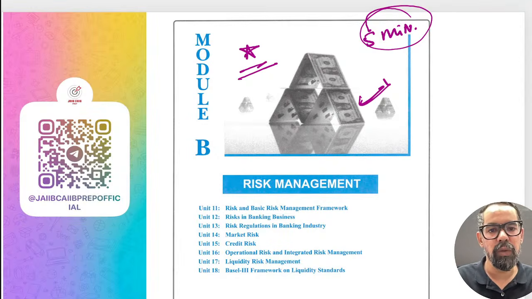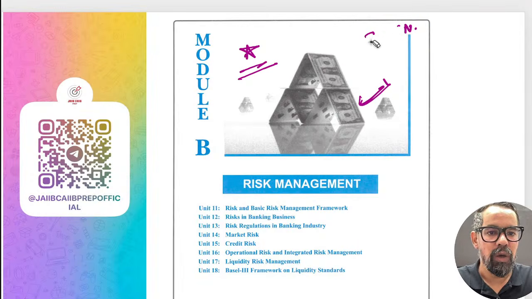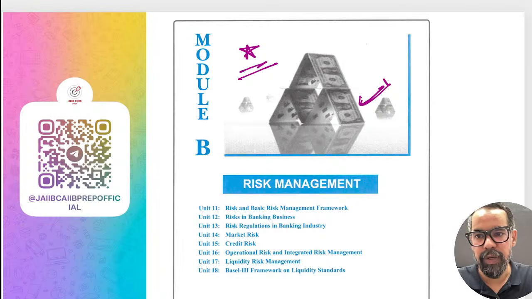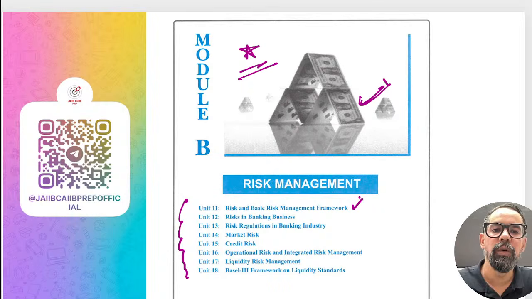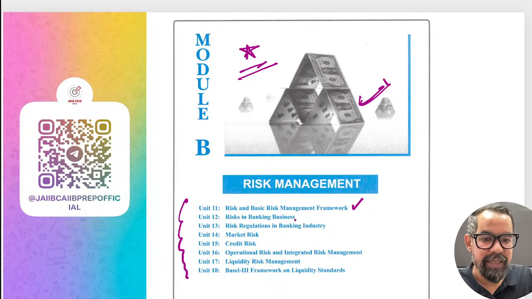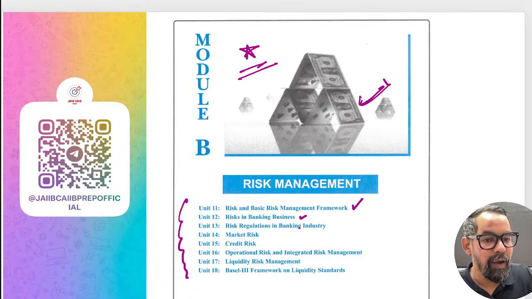When it comes to module B, it is all about risk management, right? We have units 11 to 18 as part of this. The first unit is all about the introduction of risk. The second unit is risk in banking business, the business line or risk-wise categorization. We have the banking book, trading book, and off-balance sheet exposure. Third, we have risk regulation in the banking industry.